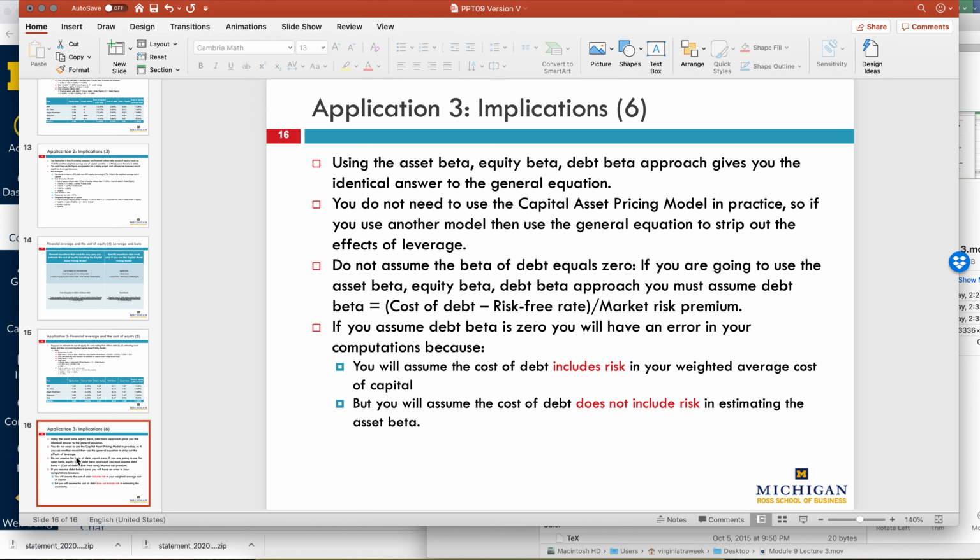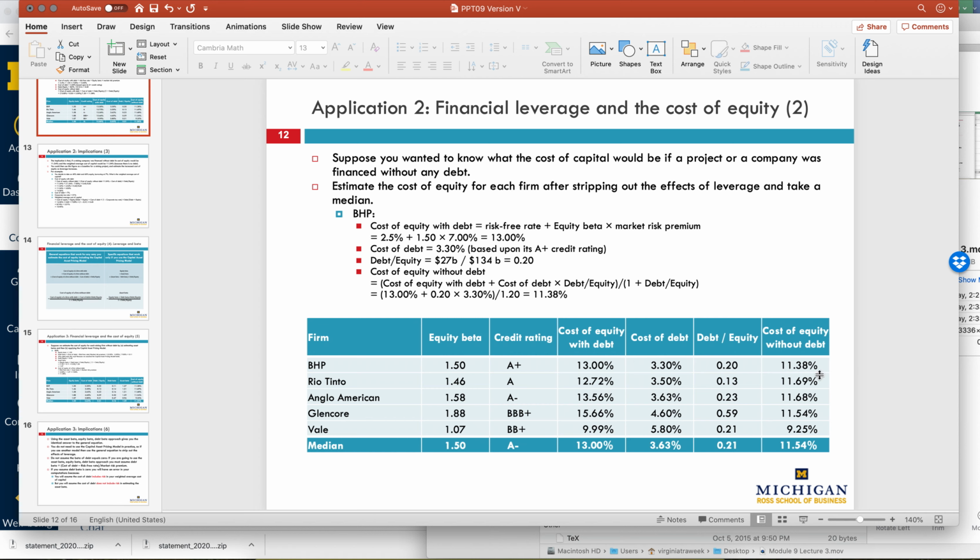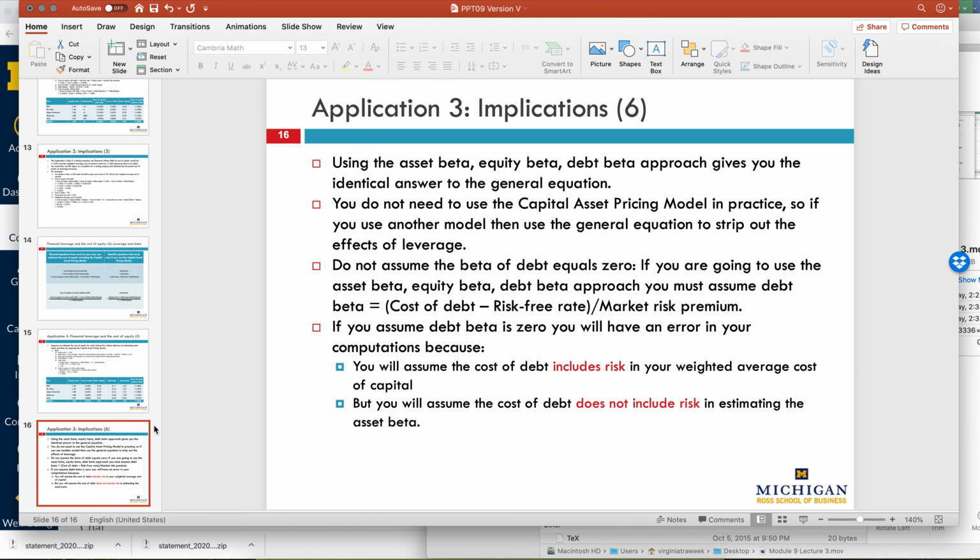The implication here is that beta can be decomposed into stuff that's associated with the debt and stuff that's associated with the equity, and also that you can back into a cost of equity for companies that have debt, but assuming that they didn't have debt at all.